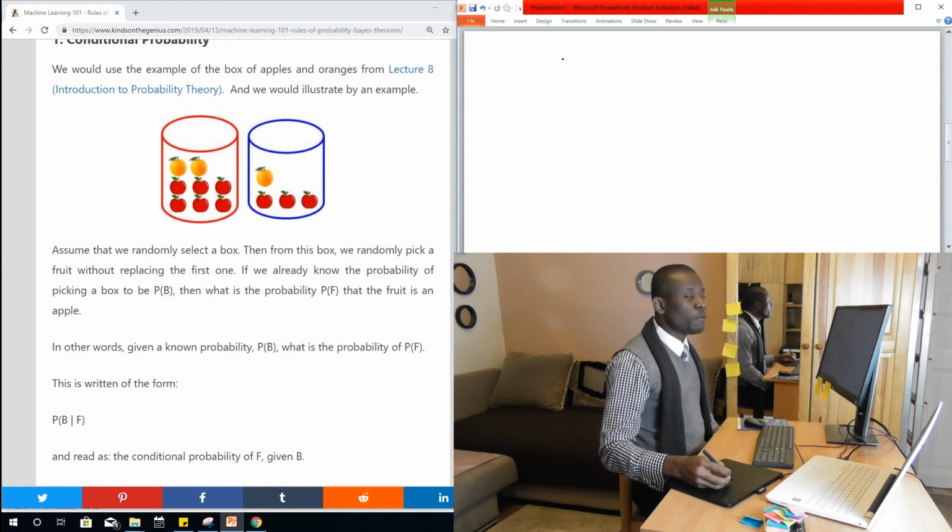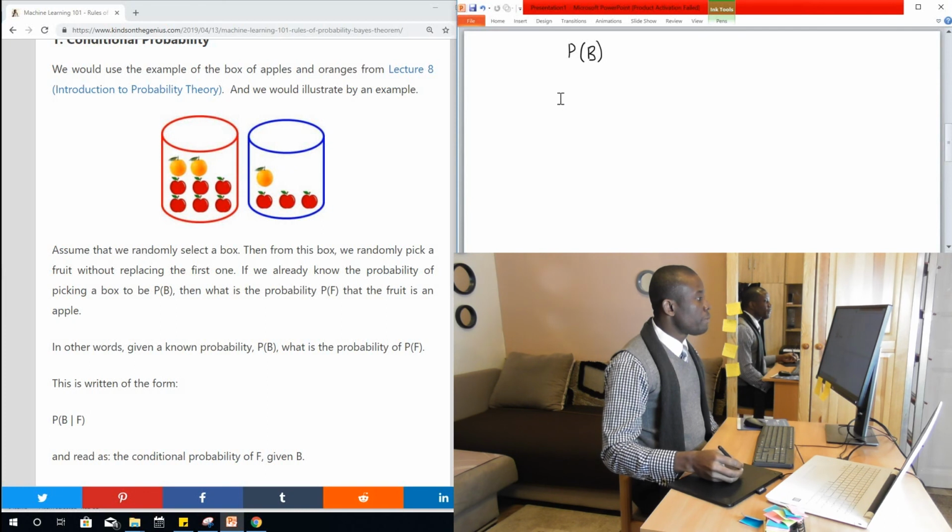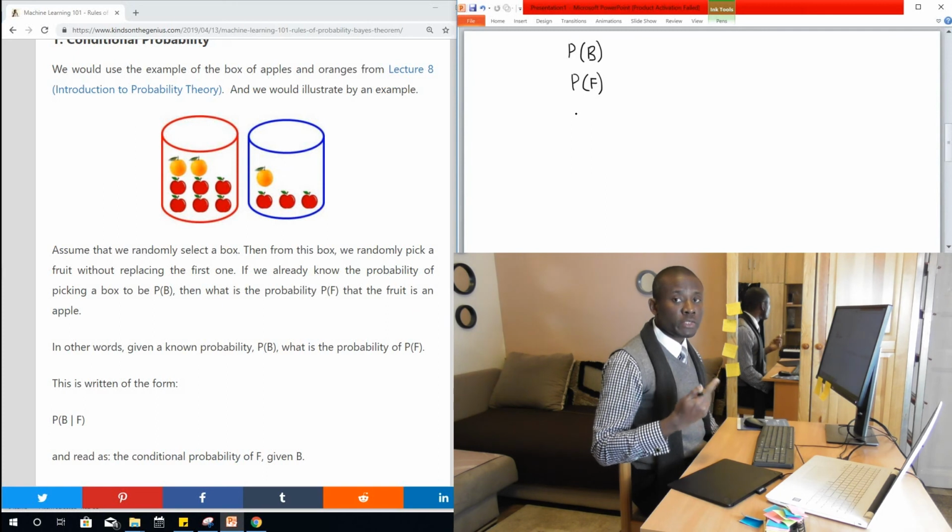Now the probability of choosing a box can be represented in this way. The probability of choosing a fruit can be represented in this way. In this case, B represents the random variable that can take the value of either blue or red box.